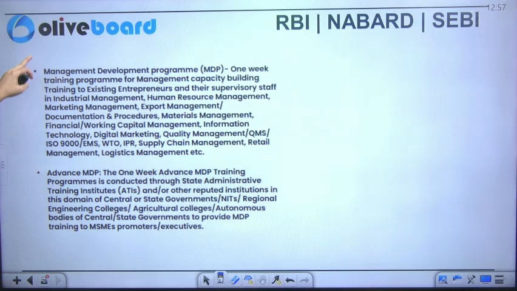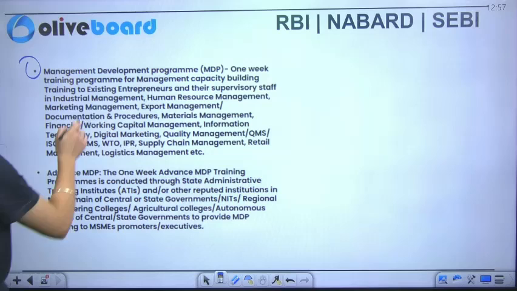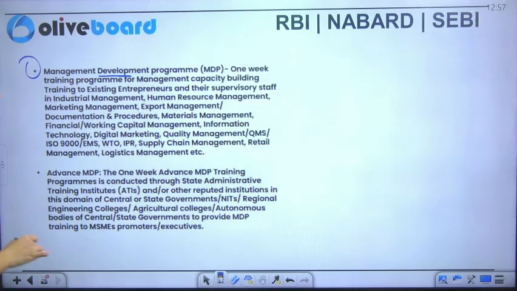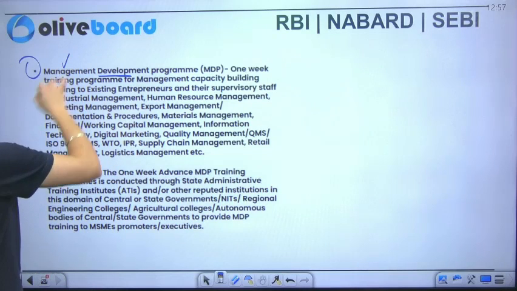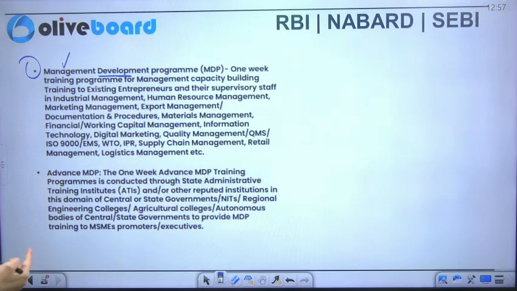Along with that, if I talk about the other objectives, there is the management development program. This training is going to be one week for management and capacity building, as the name suggests. It is for existing employees and supervisors in industrial management, human resource management, marketing management, export management, documentation and procedure, materials management, financial and working capital management, information technology, digital marketing, quality management, QMS, and other areas.